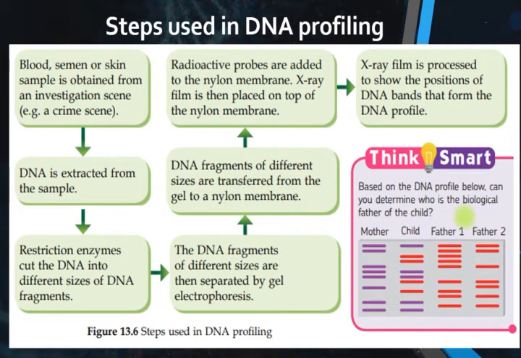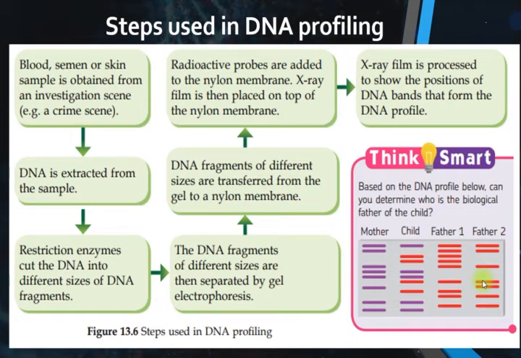So father 1 is considered the father of the child, because most of the bands of the DNA of father 1 and the child are the same. But for father 2, I think no, maybe just one.